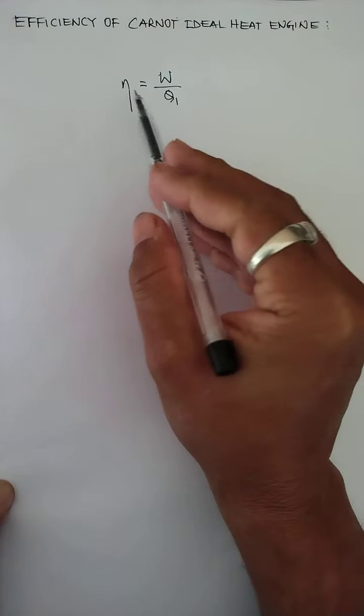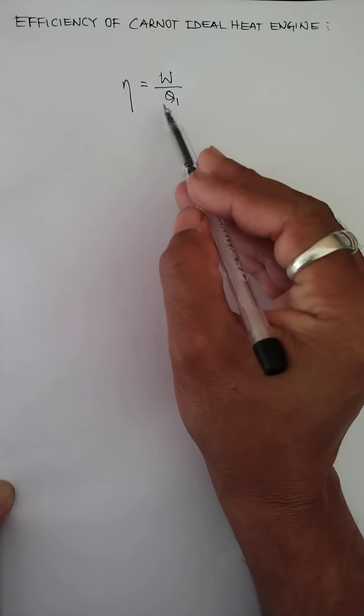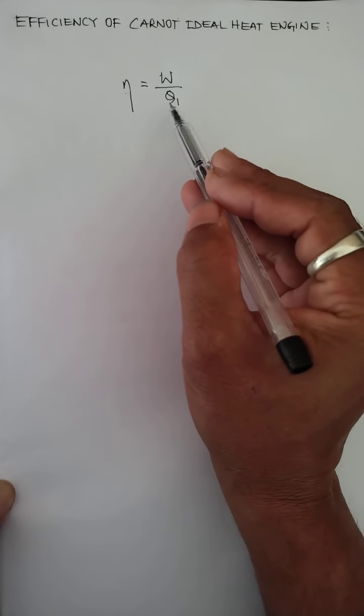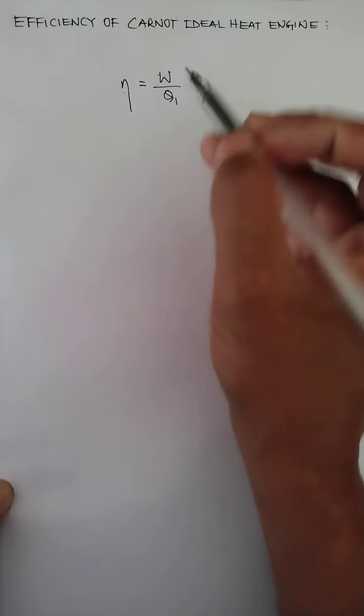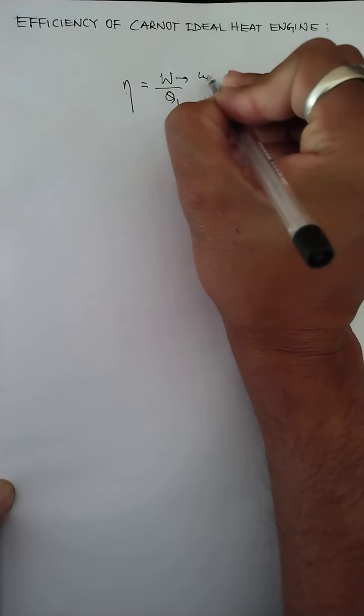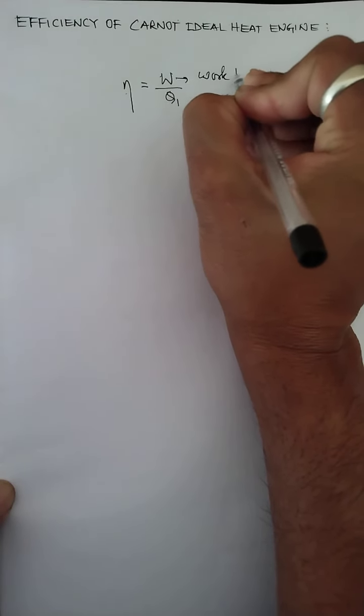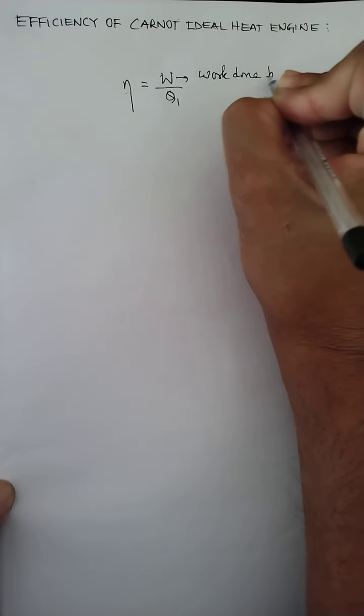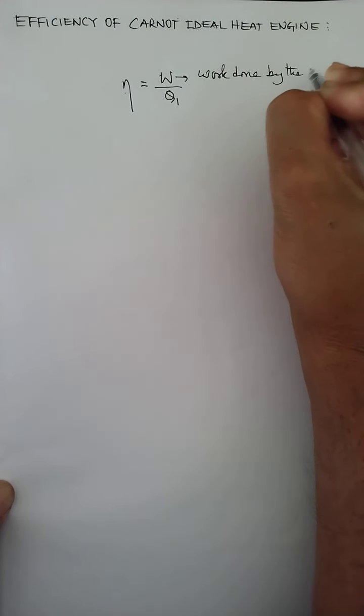So I am writing the relation: eta equals W by Q1. W is the net work done by the engine.